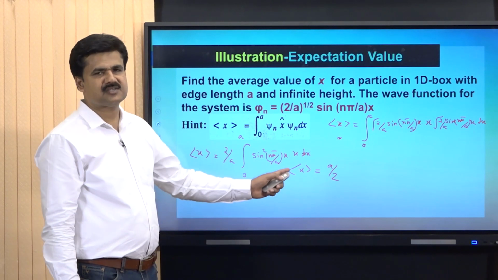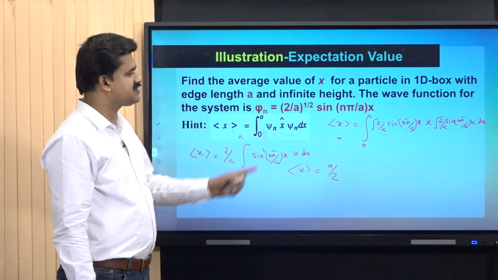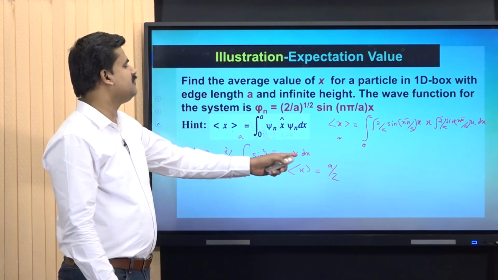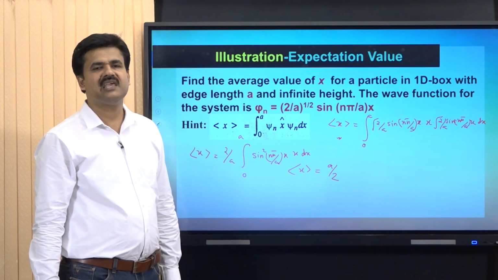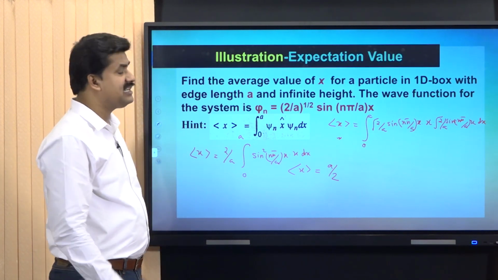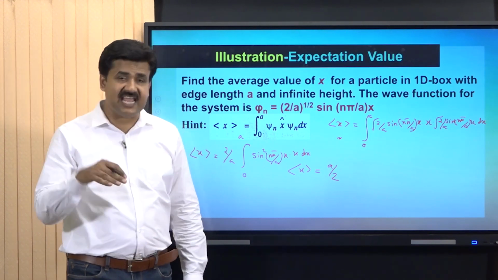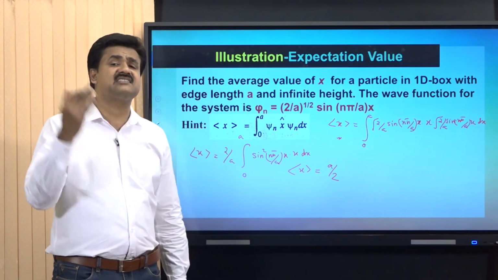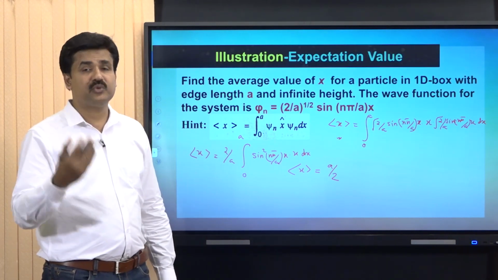This you can test by using paper and pencil, and you can do the simplification steps systematically, and the final result will be average value of x is equal to a by 2. Thus, it can be concluded that the average value of position x of a particle, that particle as such is placed along the x-axis with edge length equal to a.